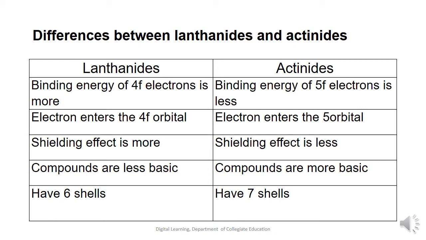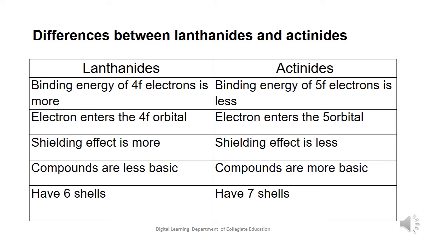When we consider the binding energy, the binding energy of 4f electrons in lanthanides is more, whereas the binding energy of the 5f electrons in actinides is found to be less.